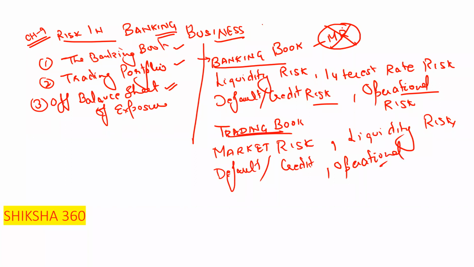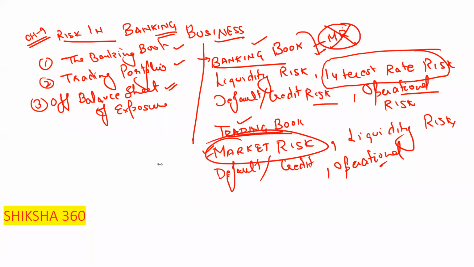So please remember one thing. Sometimes they will ask what differentiates the banking book from the trading book. Only one risk differentiates them. In the banking book, interest rate risk is present, and in the trading book, market risk is present. The rest three risks are common to both of them.